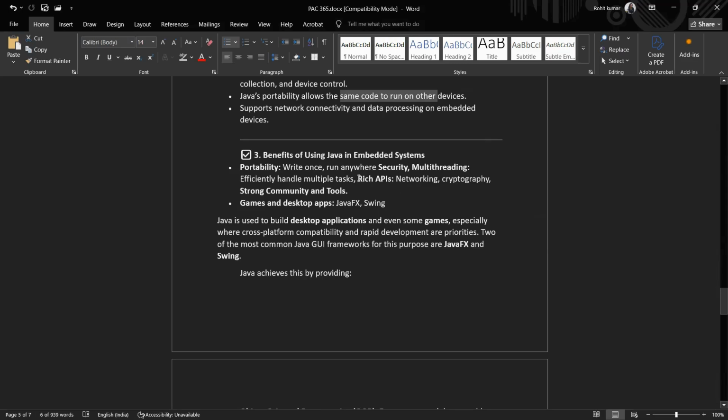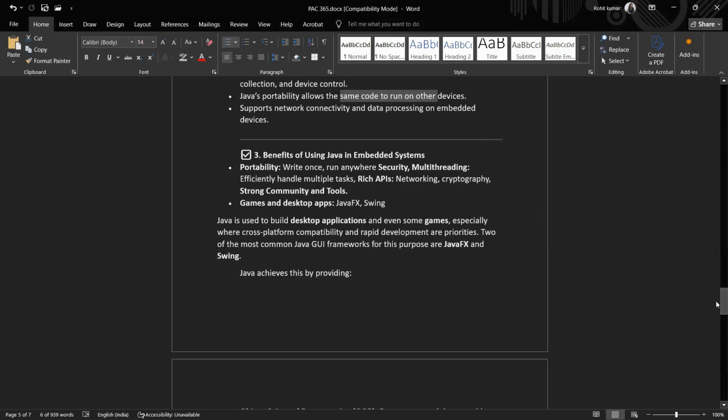Java also has a rich set of APIs, application programming interfaces, making networking, cryptography, and strong communications very easily available. So Java is used to build desktop applications and even some games, especially where cross-platform compatibility and rapid development are priorities. The most common Java UI frameworks for this purpose are JavaFX and Swing.